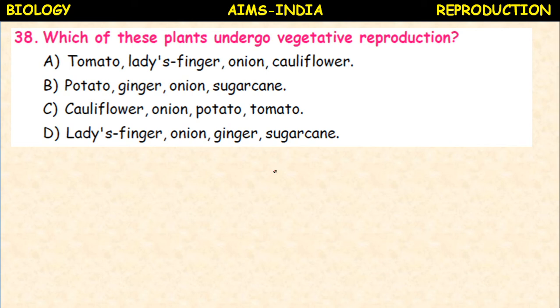Then option C, cauliflower, onion, potato, tomato. Option D, lady's finger, onion, ginger, sugarcane. So here the option B containing all the examples for vegetative reproduction: potato, ginger, onion and sugarcane.